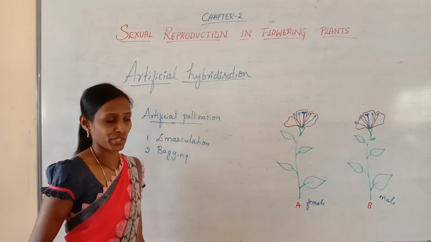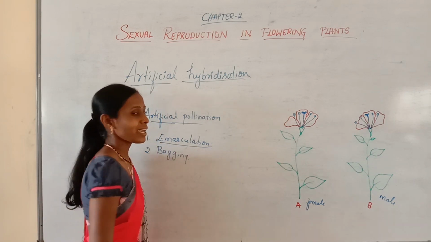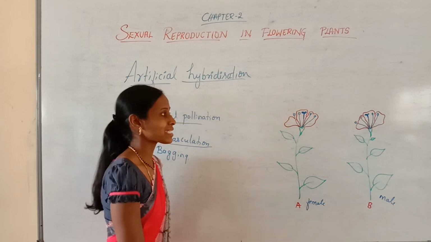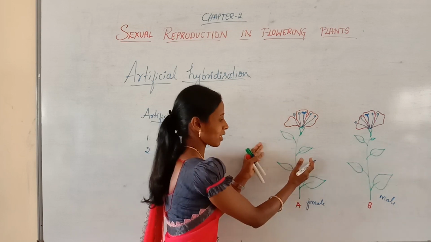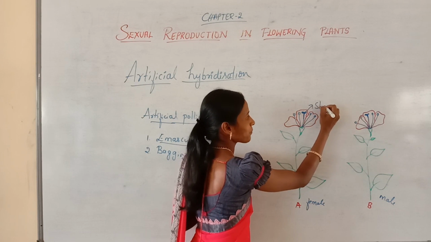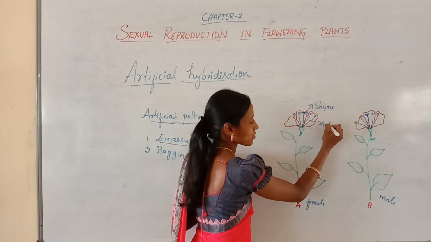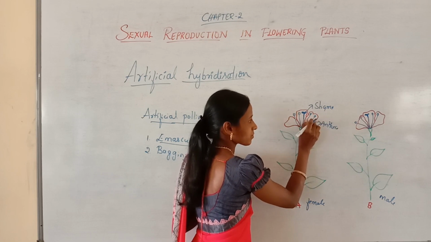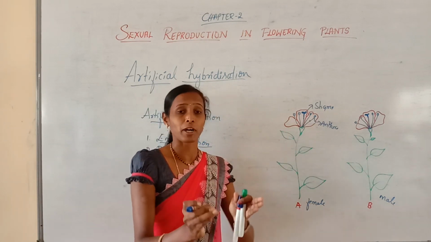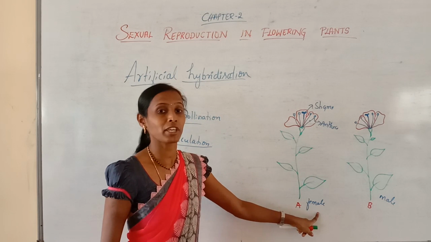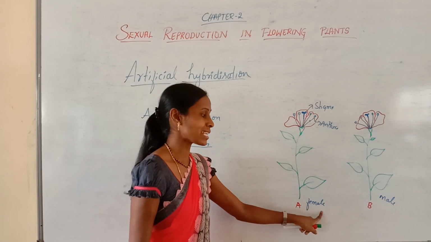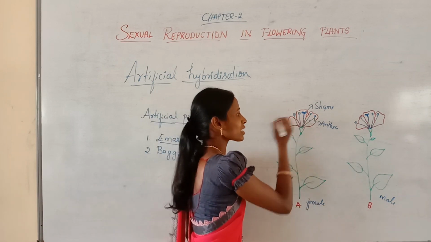Then what is emasculation? Emasculation can be done if you select the female parent as a bisexual flower. For example, this is a bisexual plant which contains a bisexual flower. You can see this is the stigma and these are the anthers. So this is a bisexual flower, and if the bisexual flower is considered as a female parent,